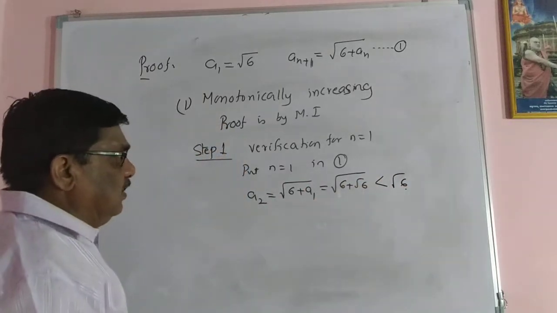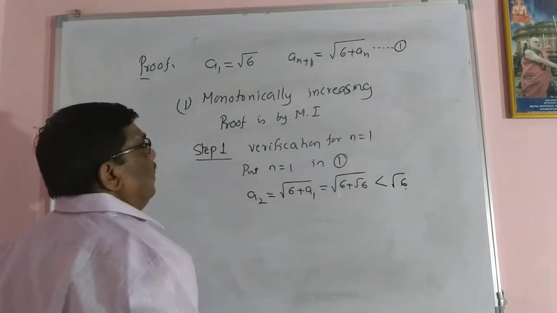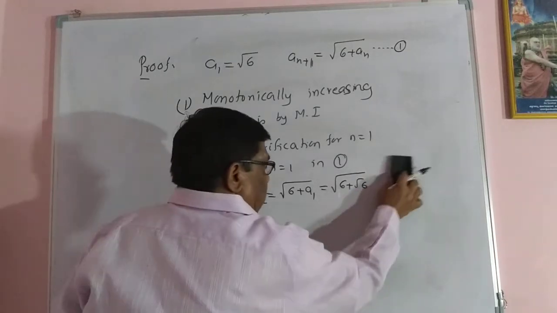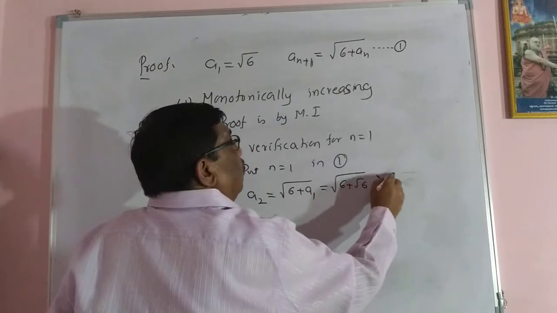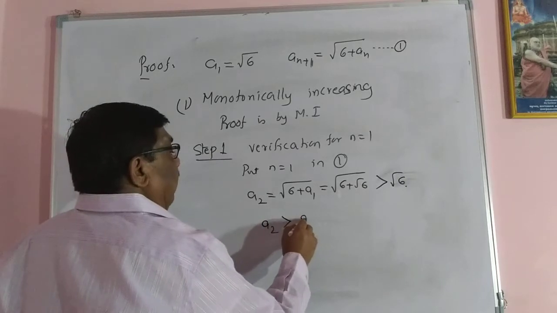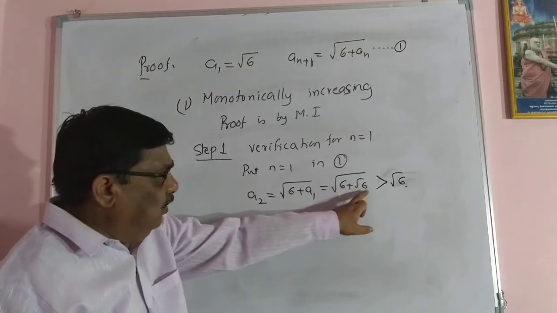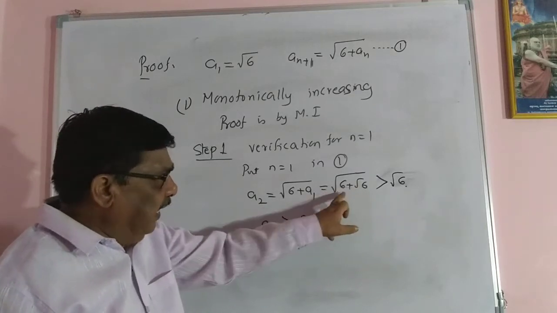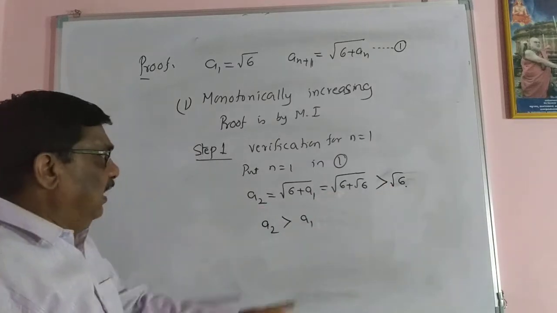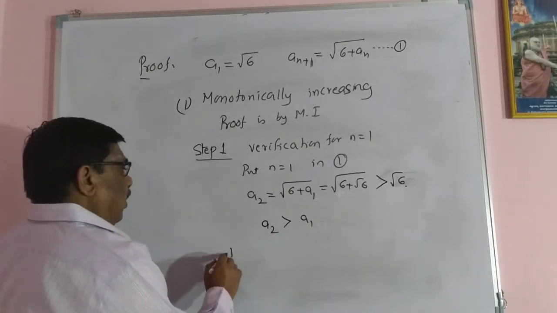Why is it C? Of course, you can write it this way. So a2 is greater than root 6, yes, right? So then a2 is greater than a1. This value, root 6, is 2 point something, nearly 3. Root 6 is less than 3, so this quantity has increased. a2 is greater than a1. So the result is true for